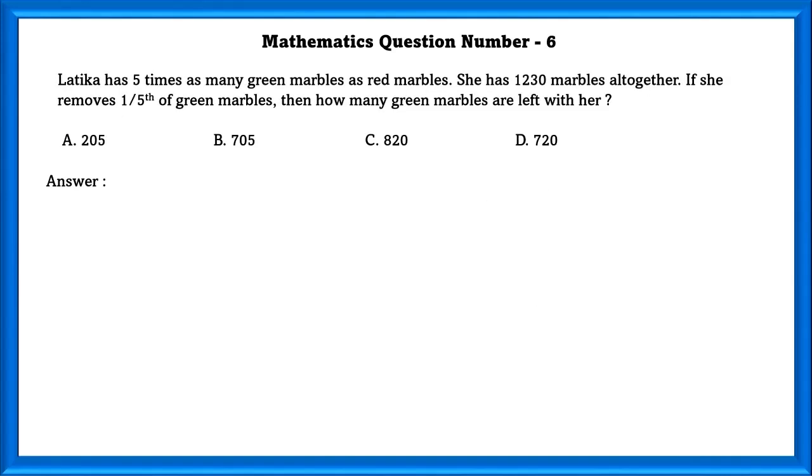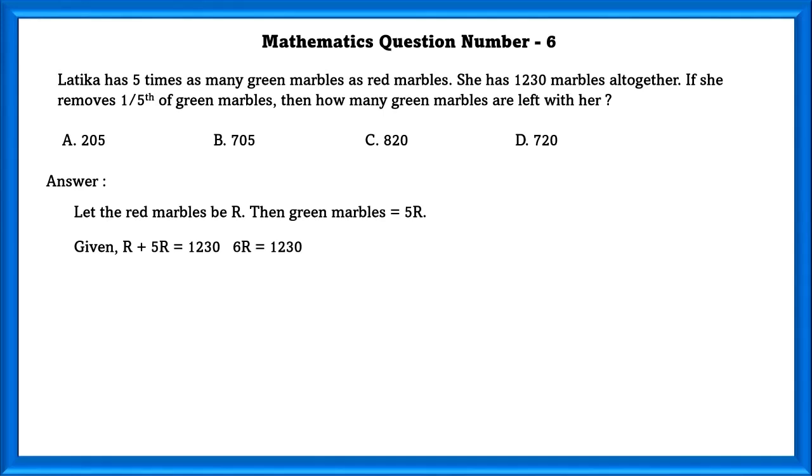Mathematics question number 6. Lakita has 5 times as many green marbles as red marbles. She has 1230 marbles altogether. If she removes 1 by 5th of the green marbles, then how many green marbles are left with her? Let the red marbles be R. Then the green marbles are 5R.